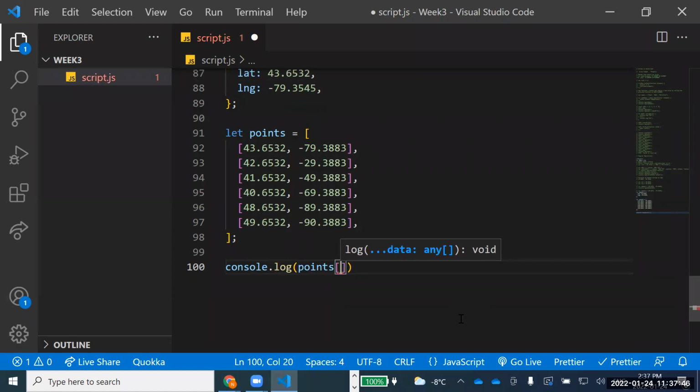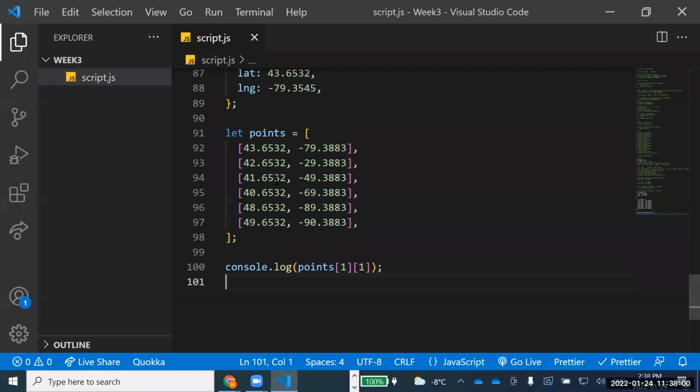Now, do you need to remember the indexes? I hope you are familiar with this two-dimensional array. Remember this one of one: 0,0, 0,1, 1,0, 1,1, 2,0, 2,1, etc. So I need to remember these. If I need to access something, I will have to do something like this.